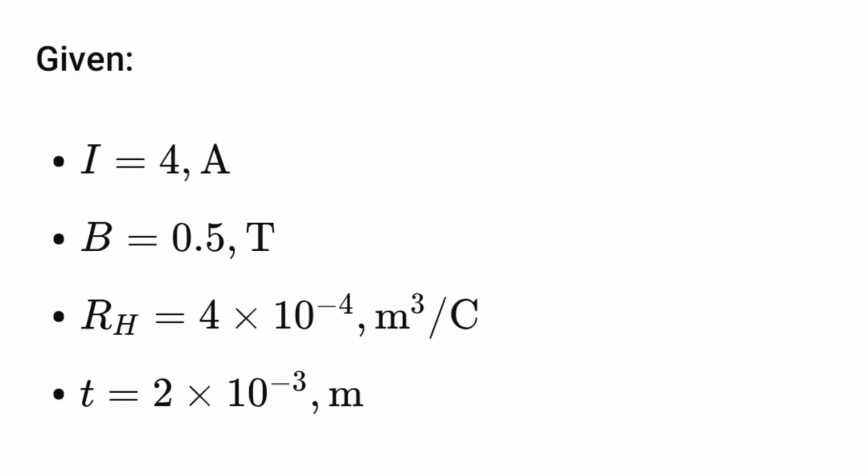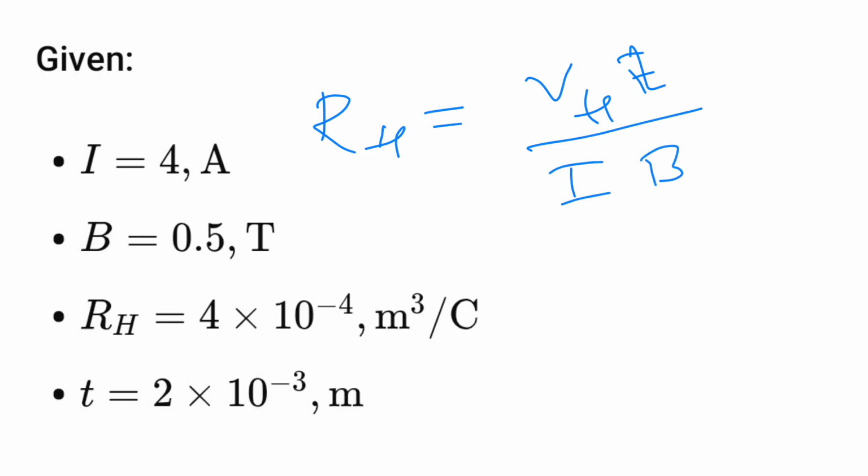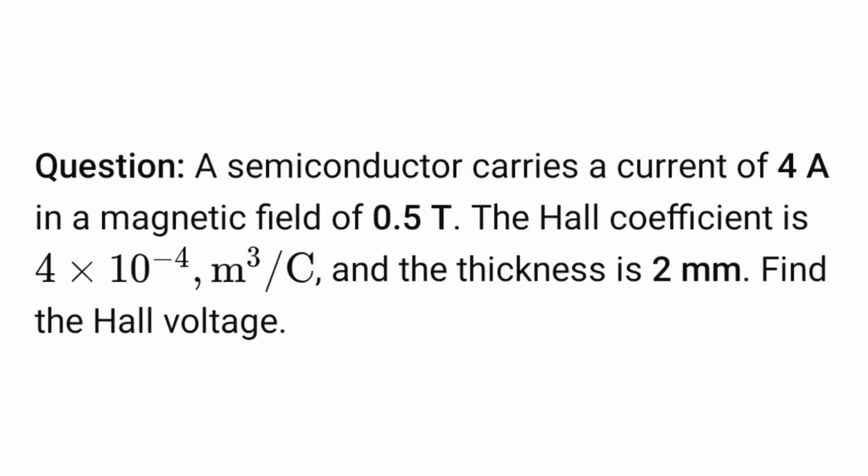The Hall coefficient formula is RH equal to VH T divided by IB. We have to find the Hall voltage.